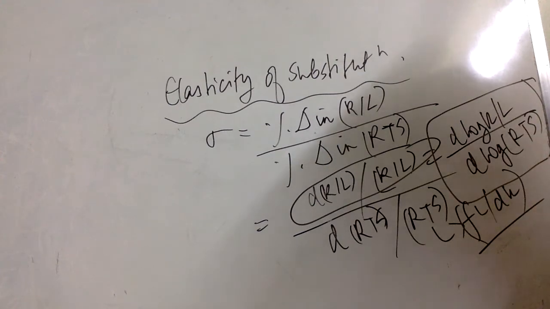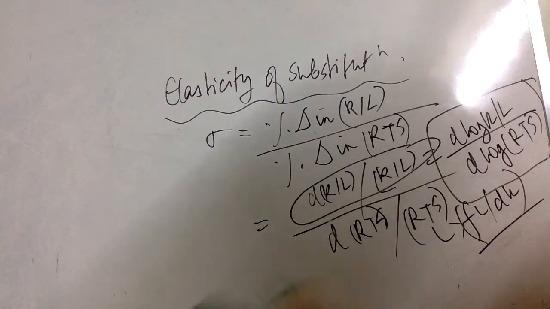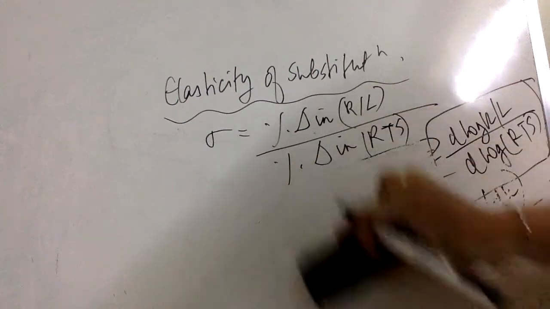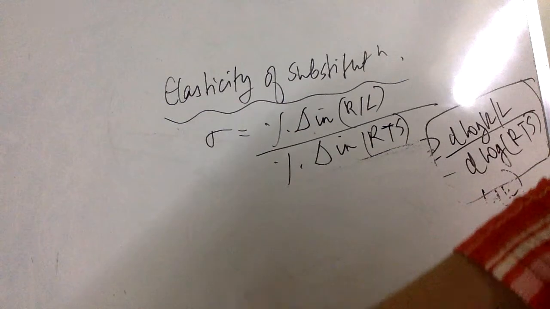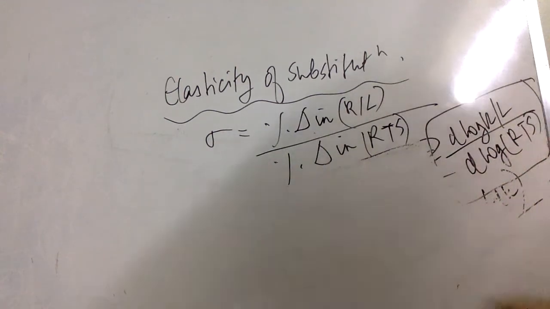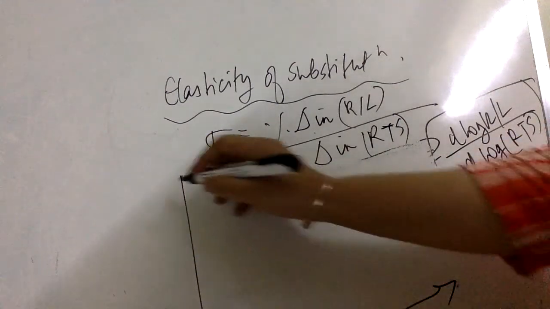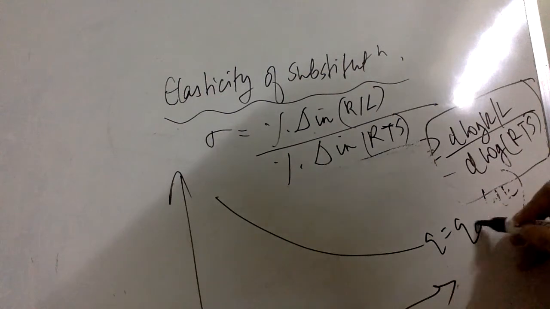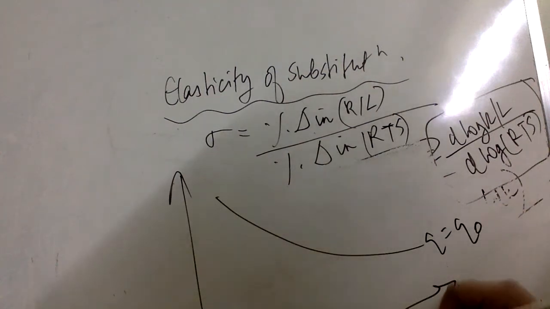So remember this. Now an important catch about elasticity of substitution is that as K by L is changing, we will check whether the elasticity of substitution will be higher or lower. Okay, so let's plot the isoquant curve. So Q equals Q naught here, and here it is labor.